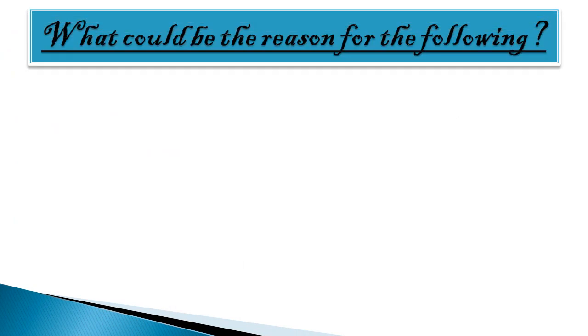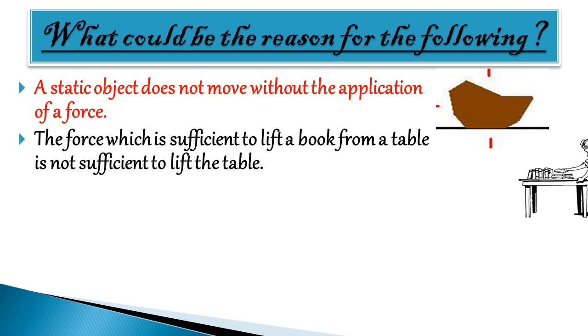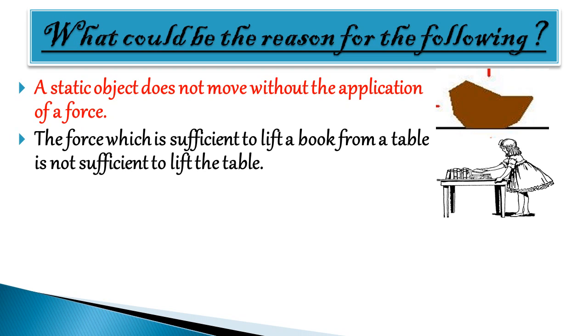Alright, so what could be the reason for the following? Here some conditions are given and we have to tell the reason for each condition. First, a static object does not move without application of a force. That means in the first case an object is at rest and it will not move until we apply some external force. Next condition is the force which is sufficient to lift a book from a table is not sufficient to lift the table.